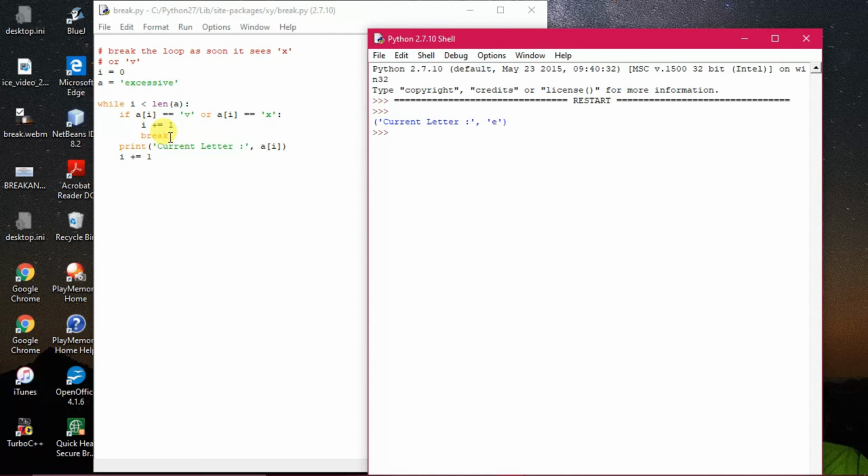So iteration stops the moment the break is encountered. That is what has happened here. That's why current letter E only has been printed. Other letters have not been printed at all, because after printing E, when the condition was met, the control came outside the iteration, outside the while block.